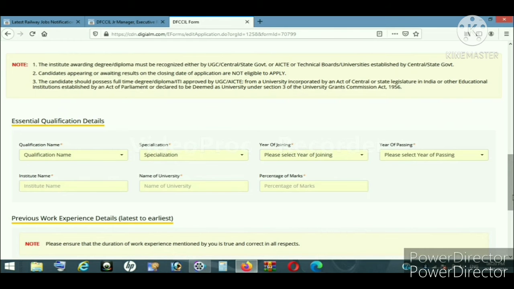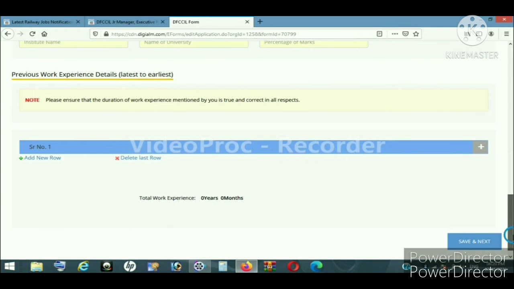Now coming to your higher education details, scroll below and select your qualification name, that means engineering or diploma, whatever you have done, and the specialization in the stream, that may be civil, electrical and mechanical. And now select the year of passing and year of joining, and the name of your college and the name of the board, and finally your percentage. And now add your work experience if you have any, or else click no and click on save and next.